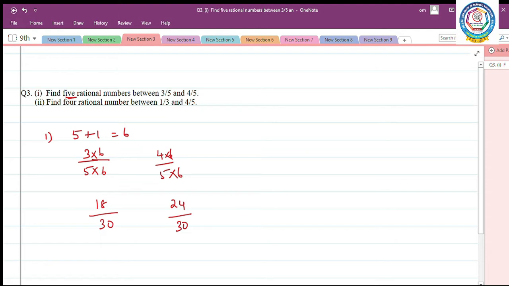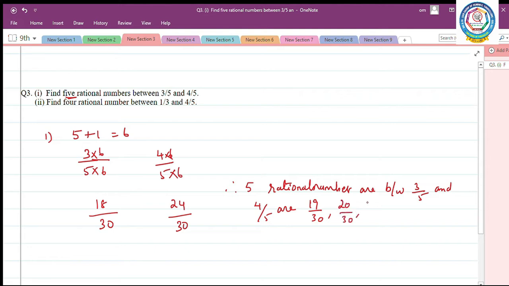We have to find 5 rational numbers. Therefore, the 5 rational numbers between 3 by 5 and 4 by 5 are 18 by 30, after that 19 by 30, 20 by 30, 21 by 30, 22 by 30, 23 by 30. These are the 5 rational numbers between the given 2 rational numbers.